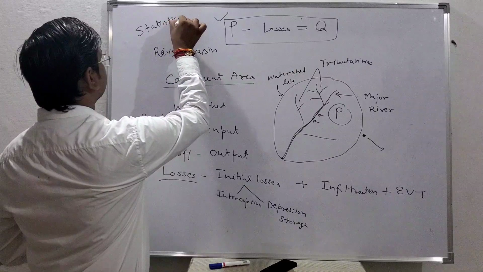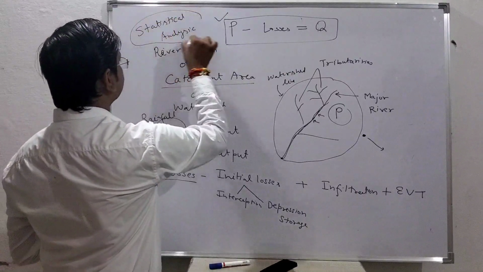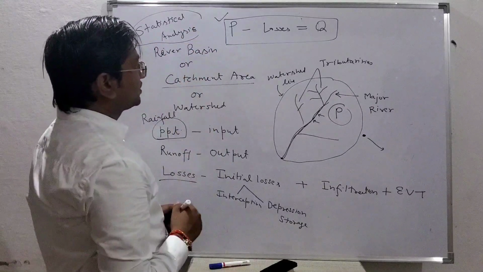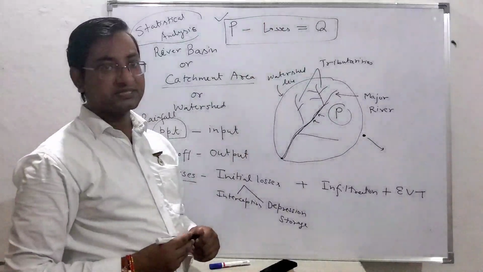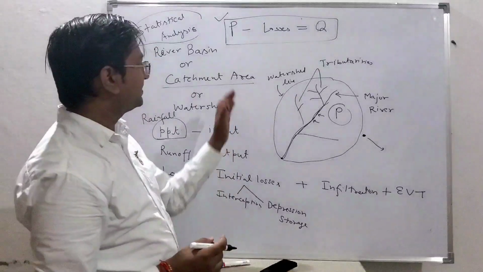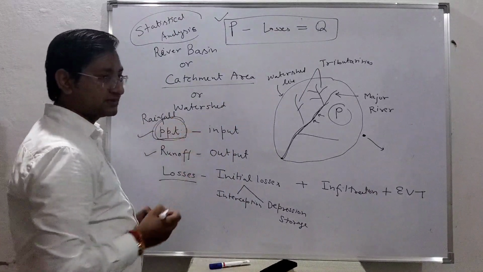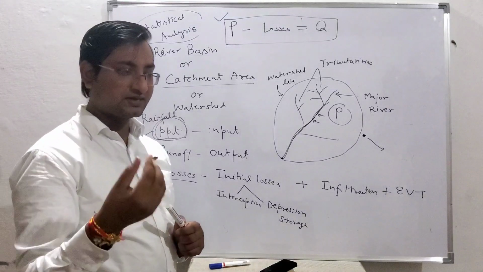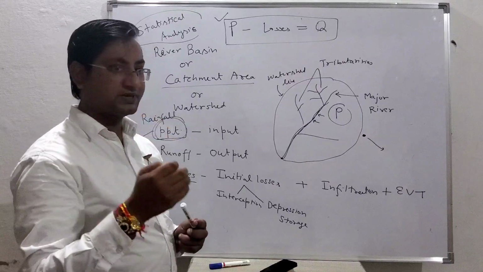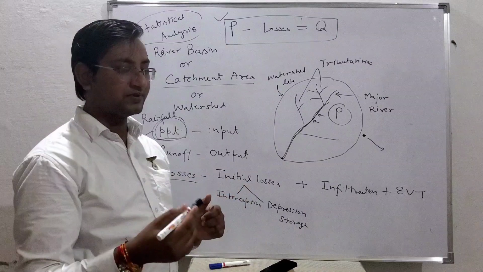Statistical analysis, or probabilistic analysis, we will see in this course many times. So again, this will become a very complex equation. You will be having the data for precipitation. We will see all these one by one. We will be talking about the precipitation, what is the mechanism of precipitation, how this precipitation data is measured, and if you have some data, what kind of analysis you need to do.